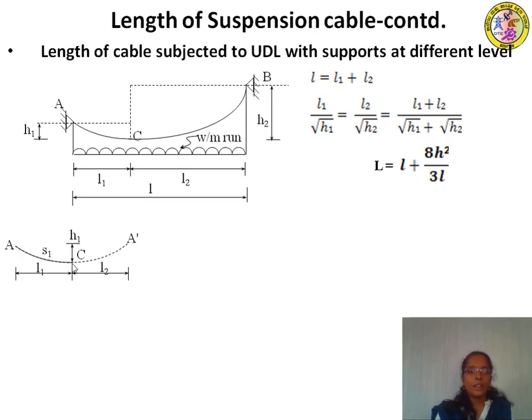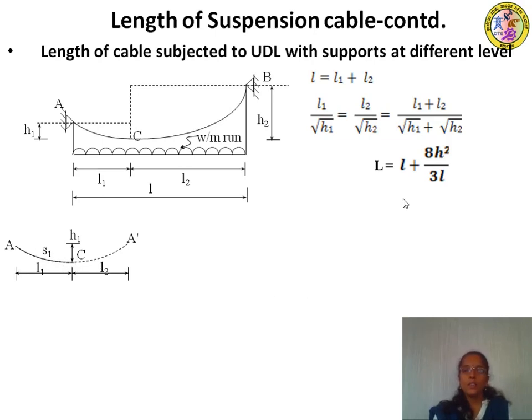If you extend the cable AC to A dash, so that A and A dash are at the same level, then if this is L1, this is also equal to L1. There is a mistake here, this should have been L1. Let H1 be the dip of the cable for this left segment, that is AC portion.